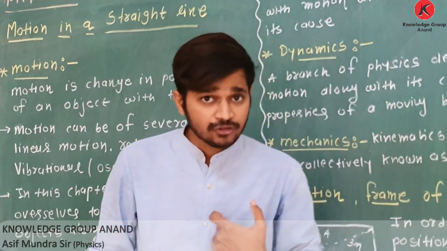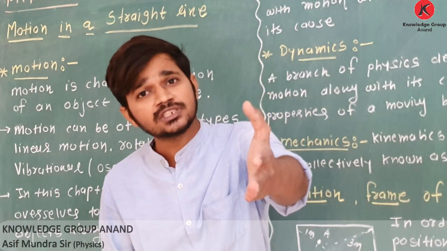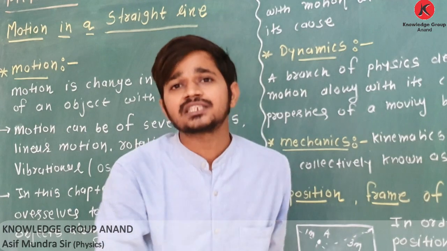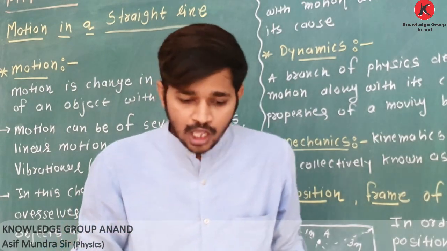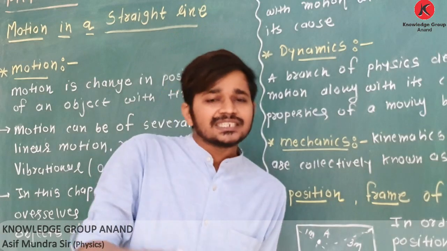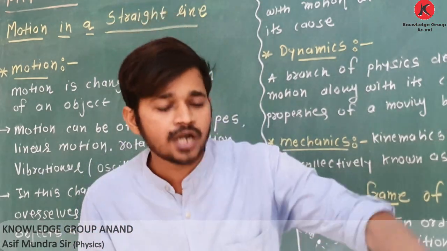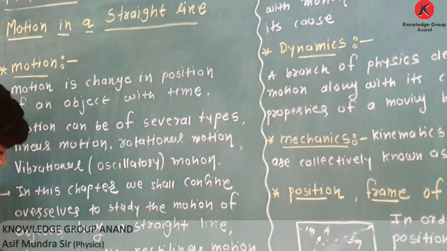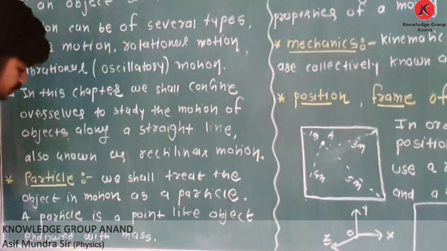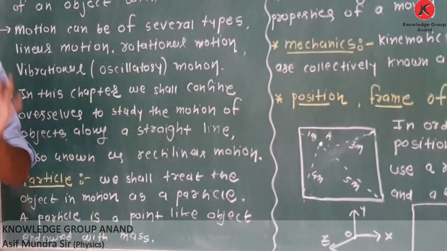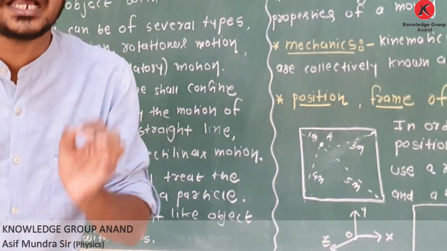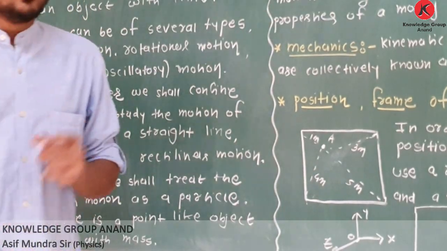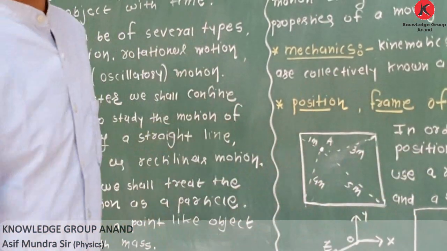I can also consider myself as particle. I can also consider yourself as particle, if distance between us is larger than our sizes. So here in this chapter, we will consider each and every object as particle. One particle is moving, one particle is in rest condition. So what is particle? A particle is a point-like object having some mass. It is a point-like object. Clear? So in this chapter, in each and every system, we will consider some object as a point.